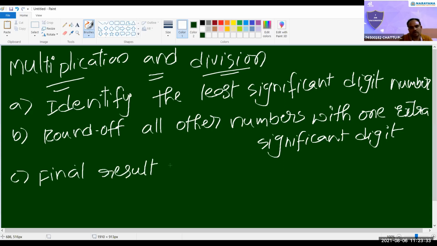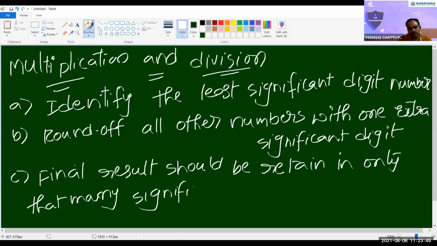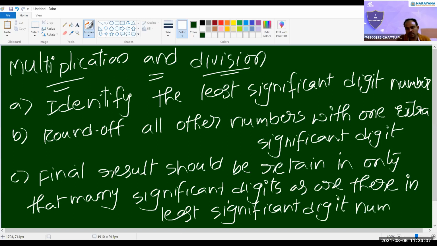Final result should be retained in only that many significant digits as are there in the least significant digit number.